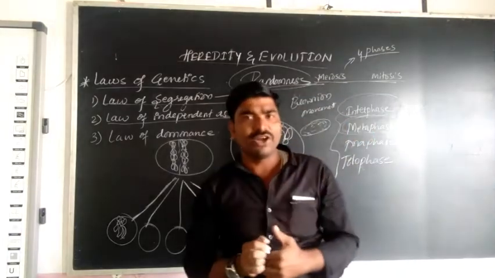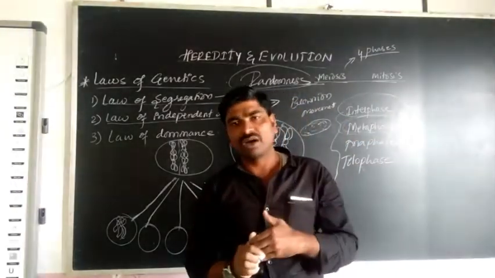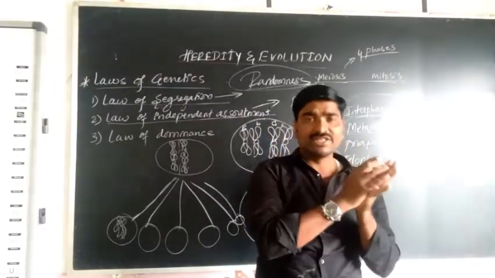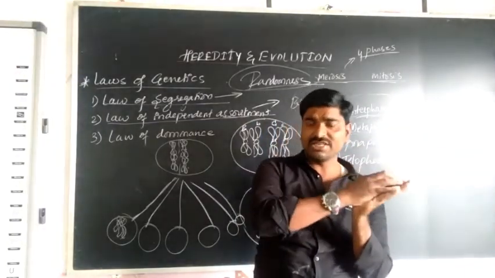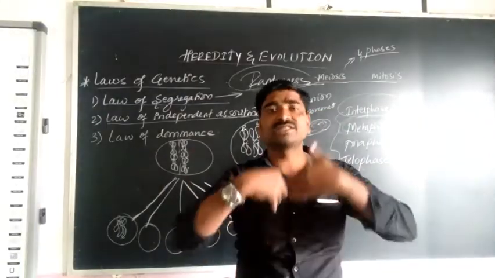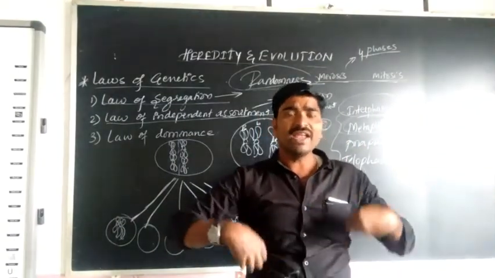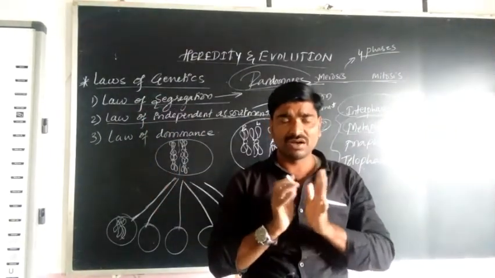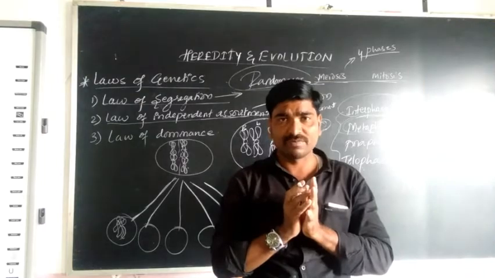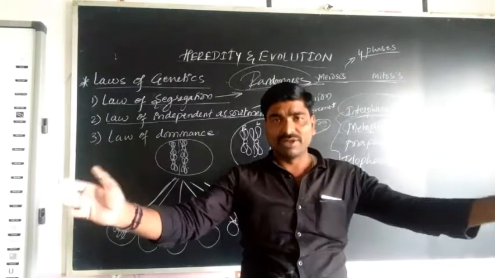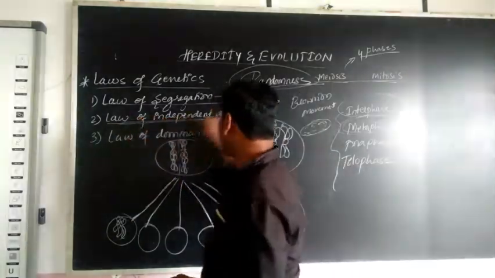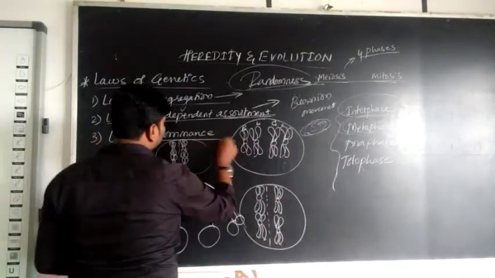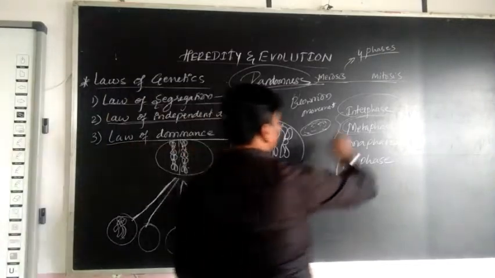So the law of independent assortment is nothing but the set of chromosomes for each gene. The genes can transfer to the next generation with any position. There is no fixed position. The alignment should be random. That is nothing but the law of independent assortment. And the third one is the law of dominance. You know that very well, monohybrid cross.